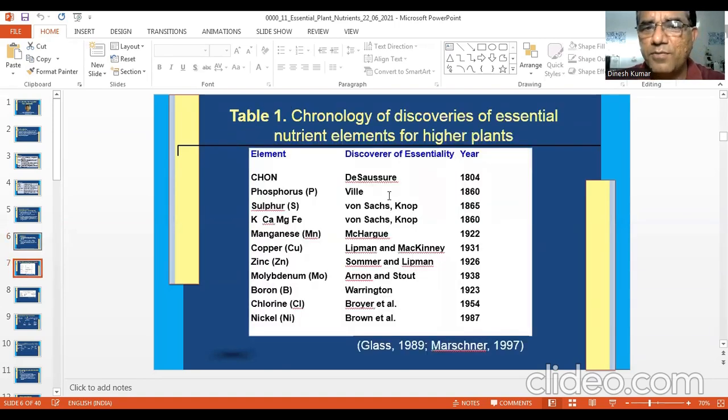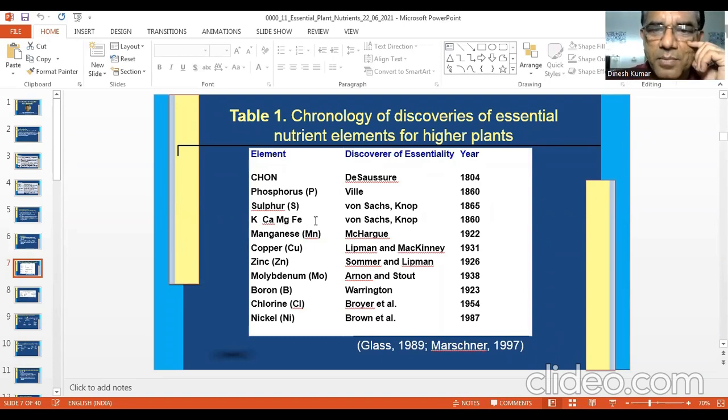You can see the discovery of essentiality. Who established the essentiality of different nutrients? You can see carbon, hydrogen, oxygen, nitrogen: de Saussure, 1804. Phosphorus: Ville, 1860. Sulfur: Von Sachs, Knop.